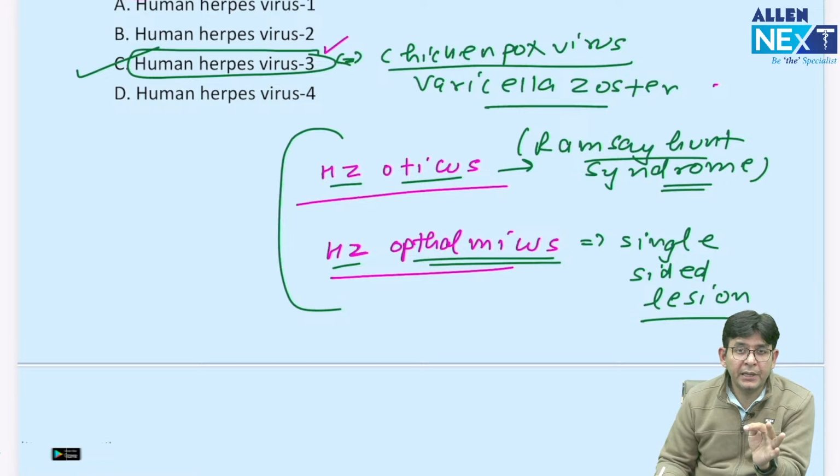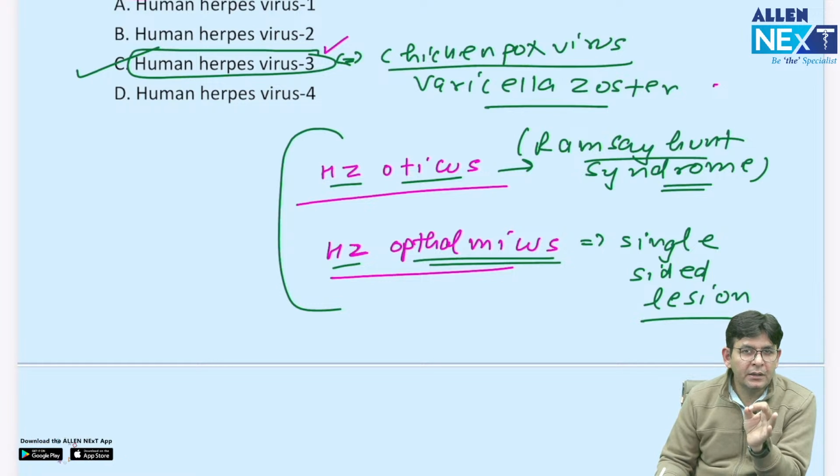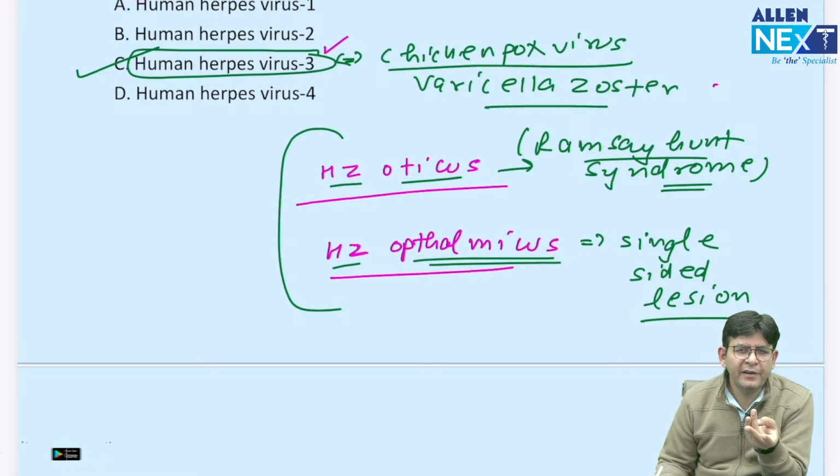Dewdrop on rose petal, this particular typical appearance is a feature of chickenpox. Centripetal distribution of the rash and pleomorphic rash are features of chickenpox. Which particular strain is being used? Oka strain. And if a pregnant lady gets infection, she can develop congenital varicella syndrome, which is very rare nowadays, and everything becomes what? Small in that.